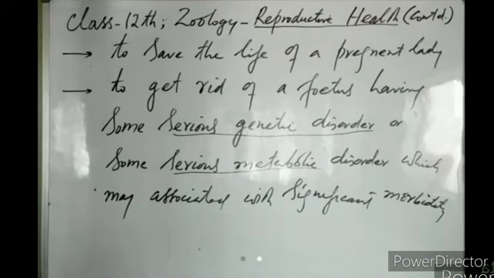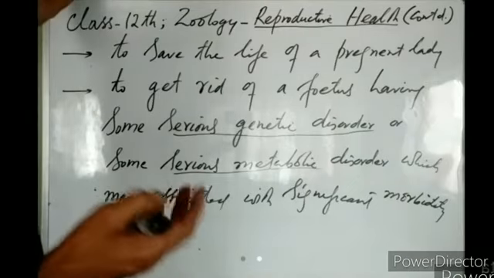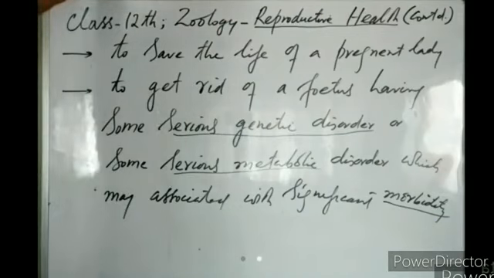Or if the baby is born, but that baby will always have some significant morbidity, the baby will be suffering from a serious disease. In that case, if the couple wishes, they can go for abortion, and that abortion will also be called MTP, medical termination of pregnancy, right?